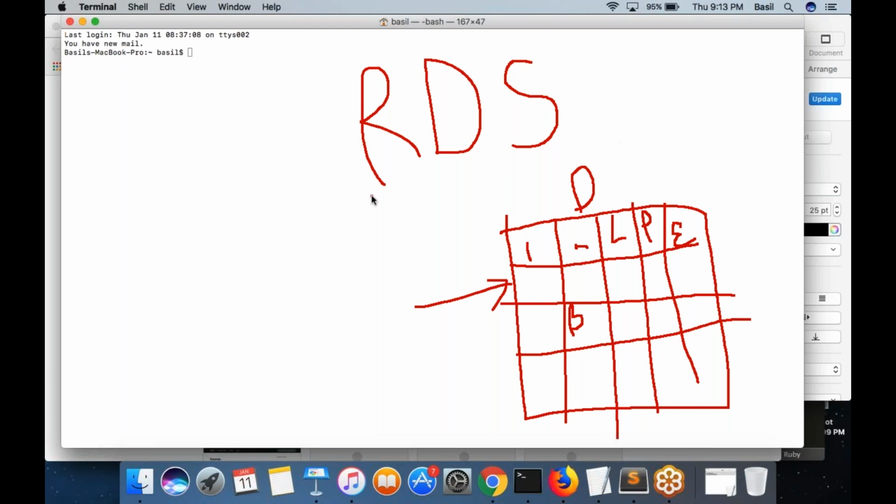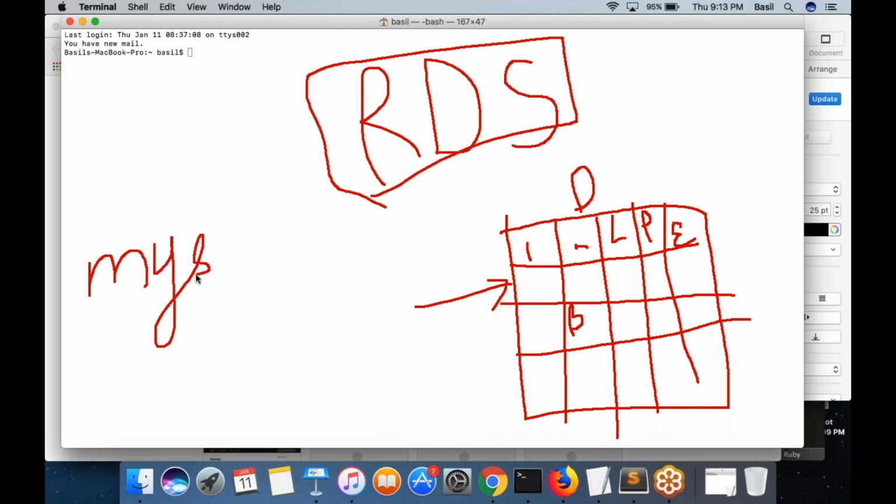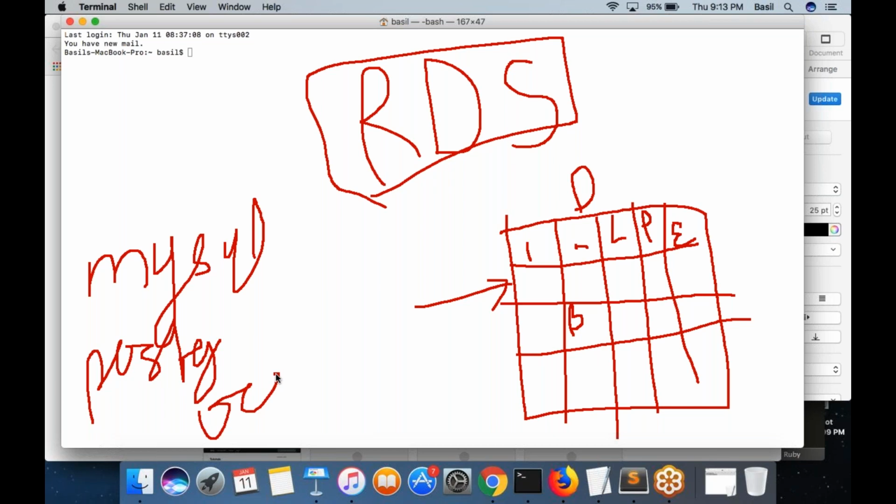So any kind of database which saves data in this particular format is called a relational database. MySQL is an example. Just like MySQL, there are other databases like PostgreSQL, Oracle database, Microsoft SQL. There are different databases that follow this relational database model.